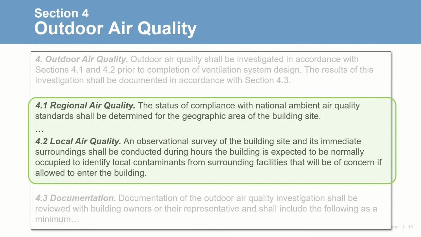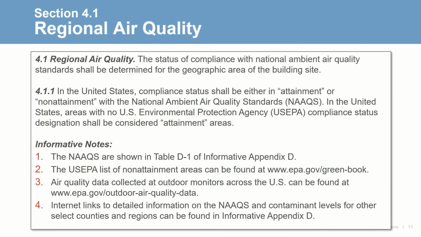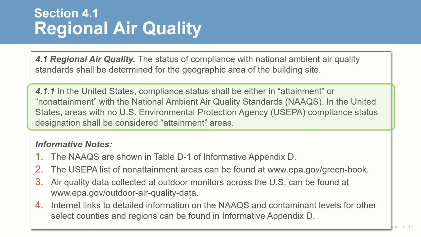The standard states that outdoor air quality should be investigated prior to completion of ventilation system design in Section 4. To accomplish this, a regional air quality study and local air quality survey should be completed. For regional air quality, the standard requires the designer to determine compliance with national ambient air quality standards at the system or building location. Additionally, in the United States, status shall either be attainment or non-attainment.